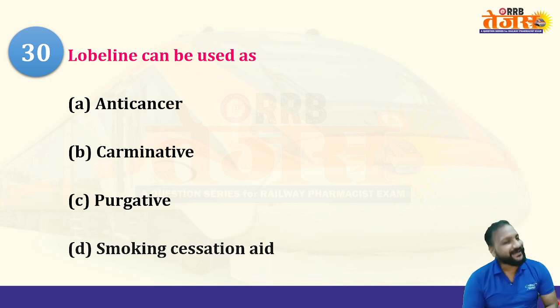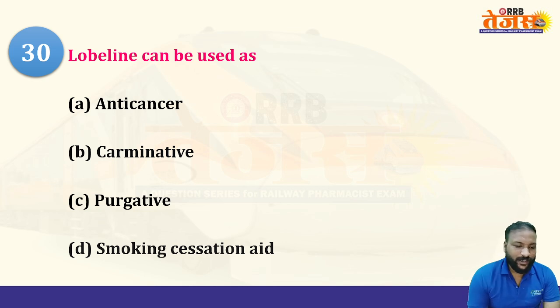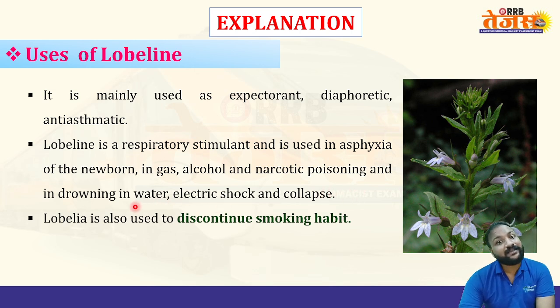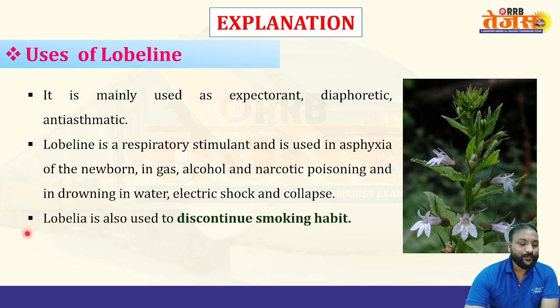From the plant called lobelia, we do get this. Anti-cancer, carminative and purgative, and for smoking cessation. Let us see the right answer. Lobelia is used as a smoking cessation aid. Lobelia is also used as expectorant, diaphoretic, and anti-asthmatic, and it is a respiratory stimulant used in asphyxia of newborns, in gas, alcohol, and narcotic poisoning, and in drowning in water, electric shock, and collapse. And yes, lobelia is used to discontinue the smoking habit.